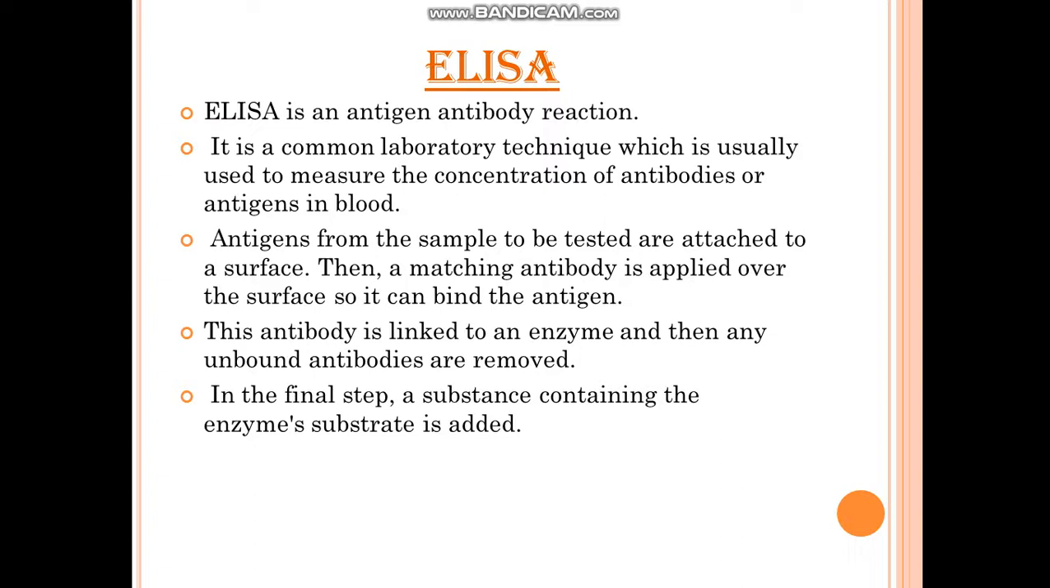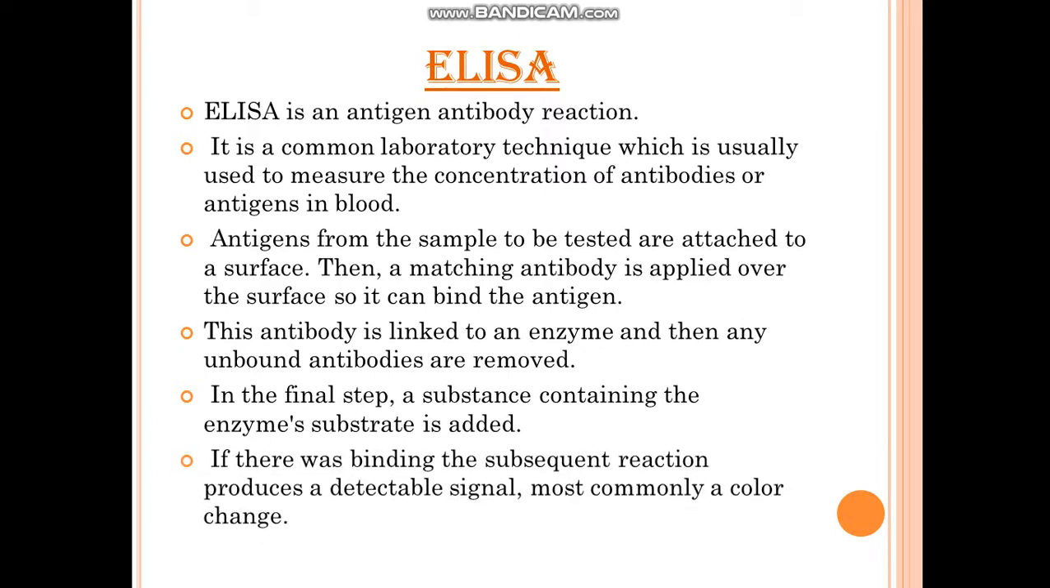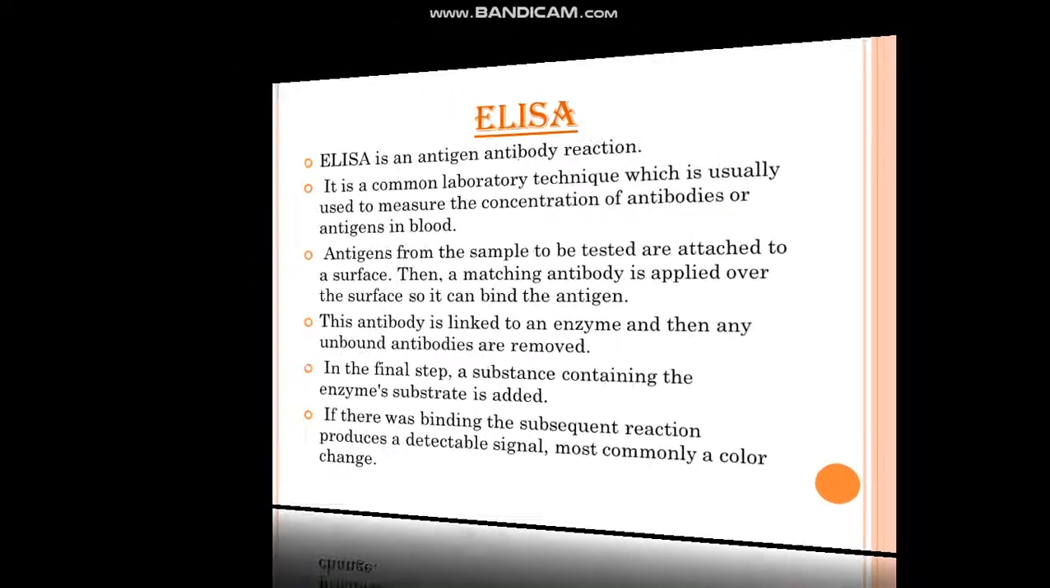Now the final step. In the final step, the substance which is the enzyme substrate is added. So we are adding a substrate, the substance over which the enzyme will act, and this will create color. If there is binding, the subsequent reaction produces a signal, and the signal can be in the form of color change, and then we can find out.